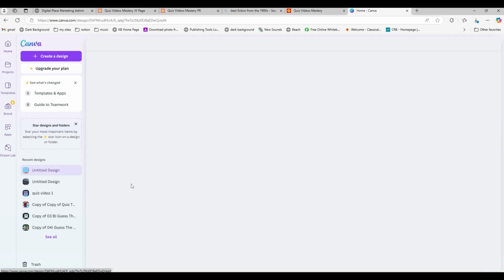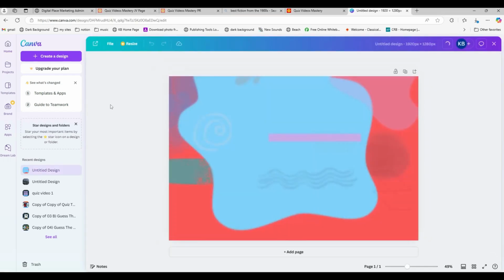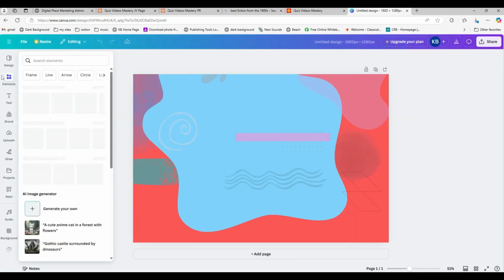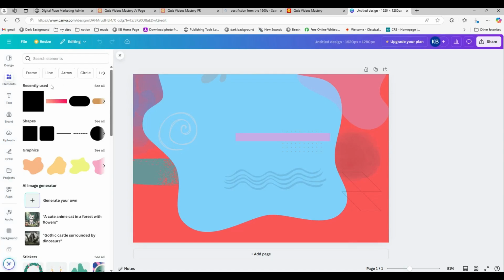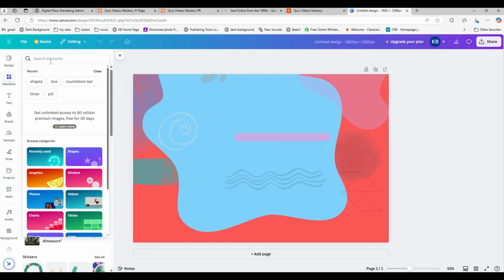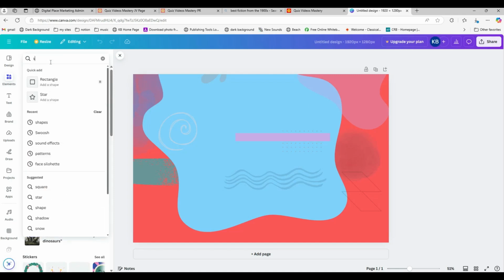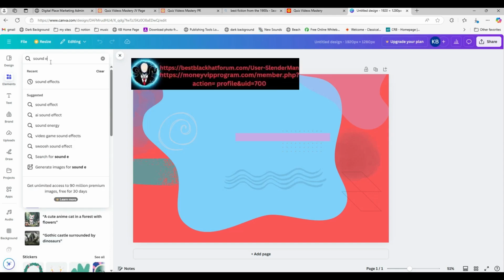I'm just going to pick up some design I have here. I'm in my free version of Canva right now. And you can ignore this wild looking thing. That's not the point right now. What I want to show you is if I want to add elements to this, and I go to elements here, and let's say I want to add an audio because I need a ticking clock and other sounds. So if I go searching for, let's just say, sound effects. That's a good one. Just sound effects.